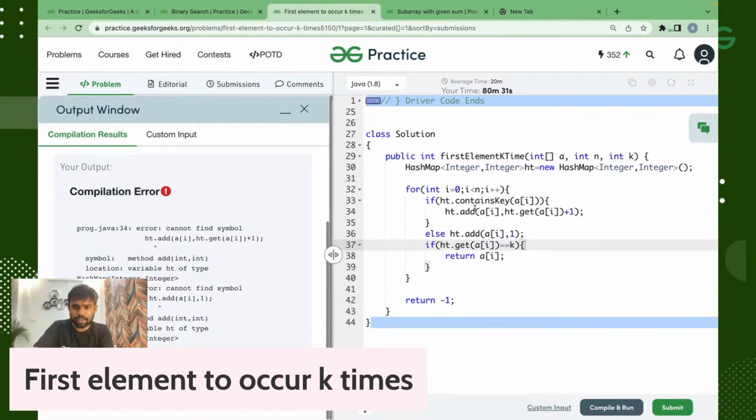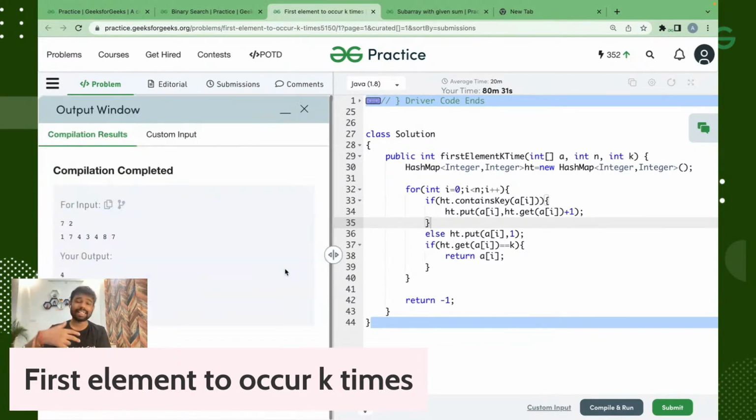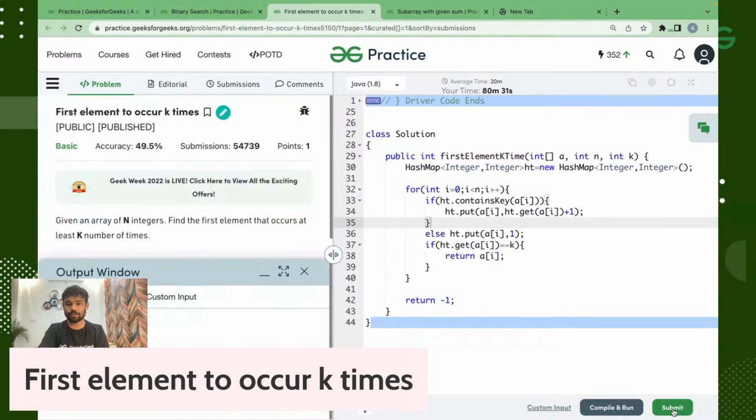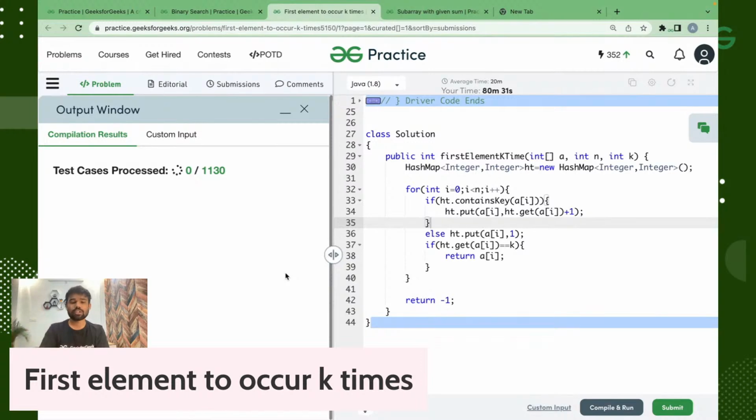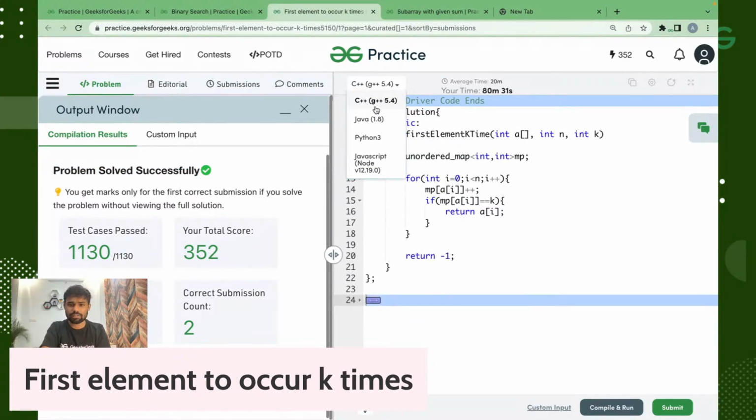Oh, it is put, fine. I was just confused with that, here it is put, right? I was confused because I don't code in Java. I just know there is a hash map, hash table type of things, because sometimes I take batches, DSA classes, Zoom classes, and there I have to teach them in this way also. But I basically don't code in Java. So this problem is also coded in Java. This is the C++ solution and this is the Java solution.